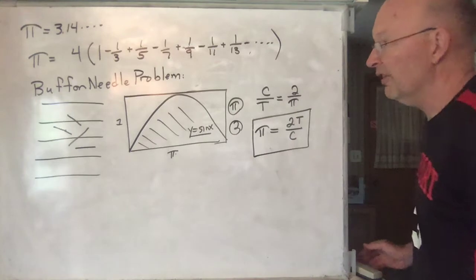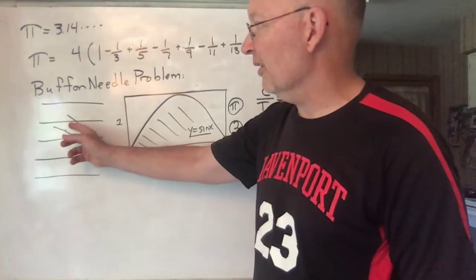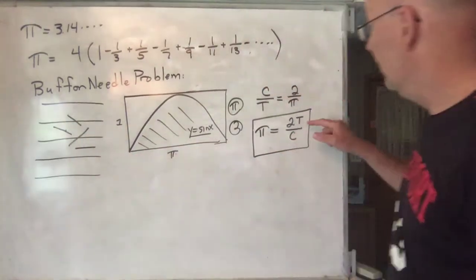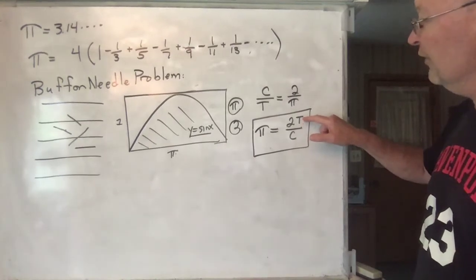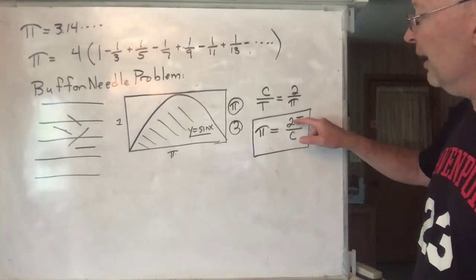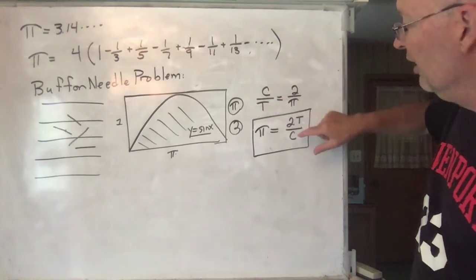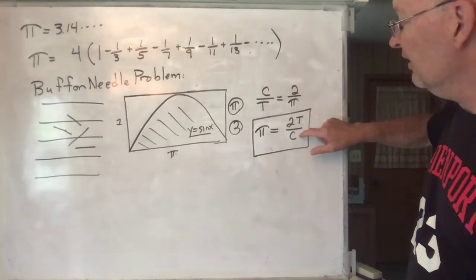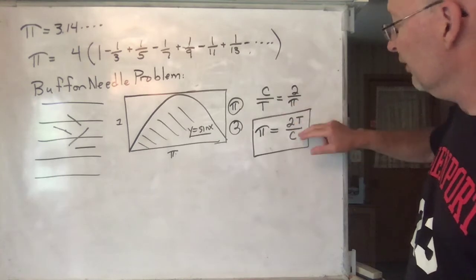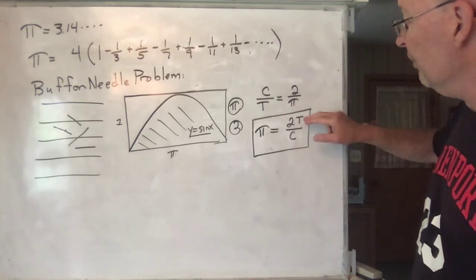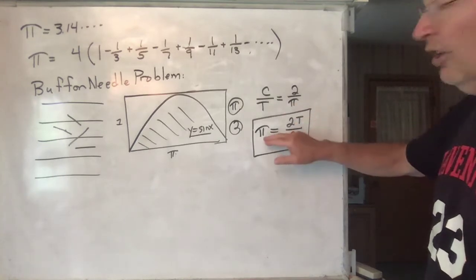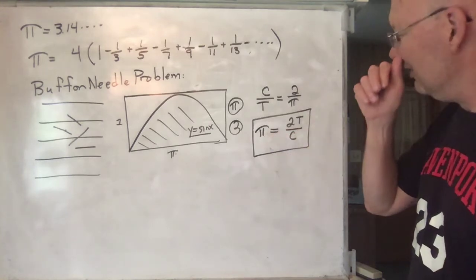So it turns out if you have everyone in the class toss it like 50 times, so each one is tossing it 50. 50 times 2 is 100, and you multiply that by the total number of people in the class, you'll get the total number of tosses. And then you have everyone count up how many times it's crossed the line, and you keep track of those, and you add all those up, and you take this and divide it by this, you're going to get something really close to pi. I shouldn't say really close.